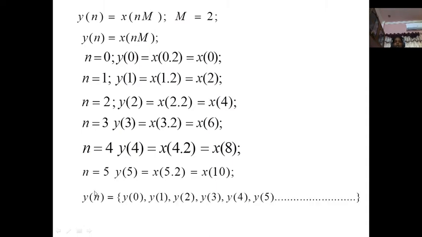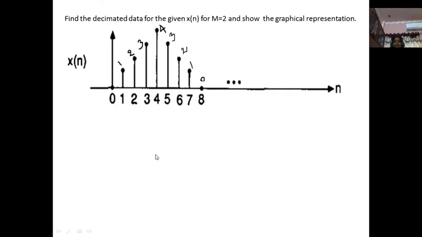Go through this. Output y of n equal to 0, 1, 2, 3, 4, 5. Then in terms of the input sequence, y of 0 equal to x of 0, y of 1 equal to x of 2, y of 2 equal to x of 4, y of 3 equal to x of 6. That means the output consists of alternate samples of the input. Find the decimated data for the given sequence x of n for M equal to 2.